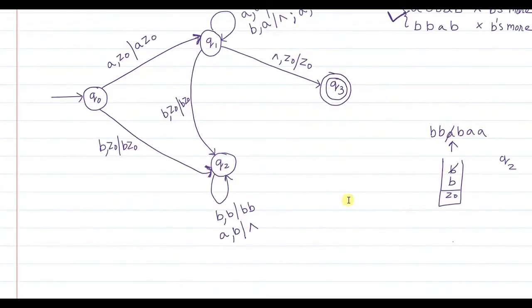Now next, once this A is cancelled, the pointer moves to the next element, and you cancel out that A also with this B. You remain in the same state and the pointer moves to the next element, right? At this moment the stack becomes empty.